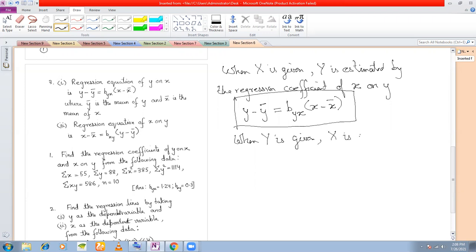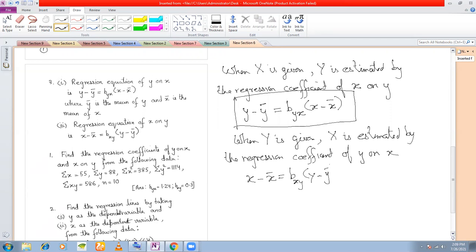x is estimated by the regression coefficient of y on x, which is x minus x bar is equal to bxy into y minus y bar. Again, remember this. In both of these, x bar and y bar are the means: x bar is summation x divided by n, and y bar is summation y divided by n.